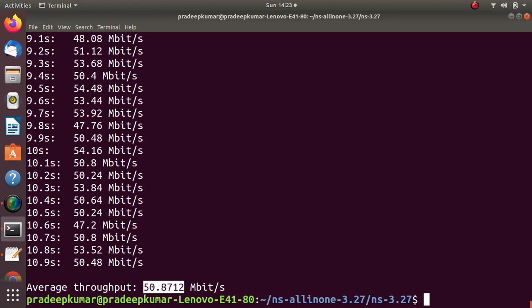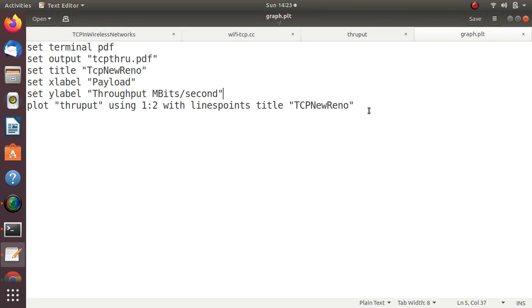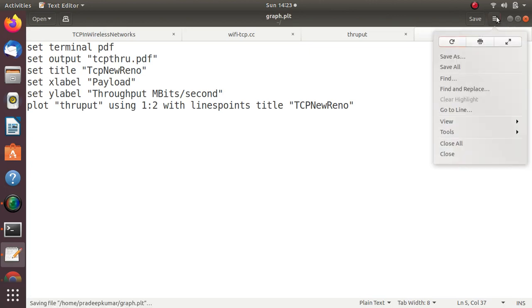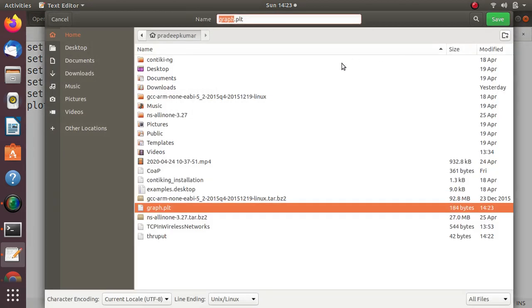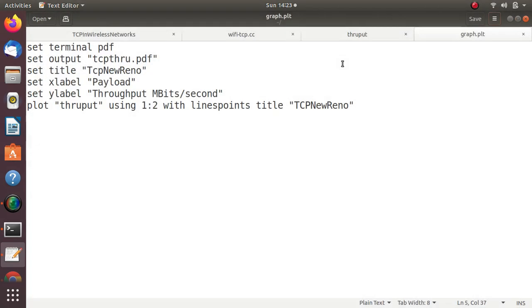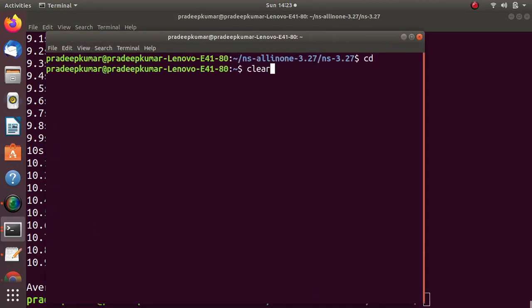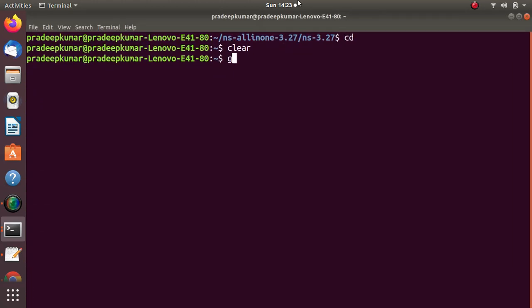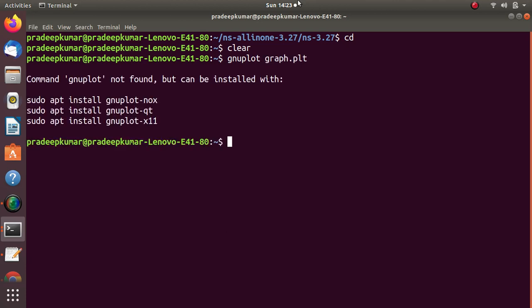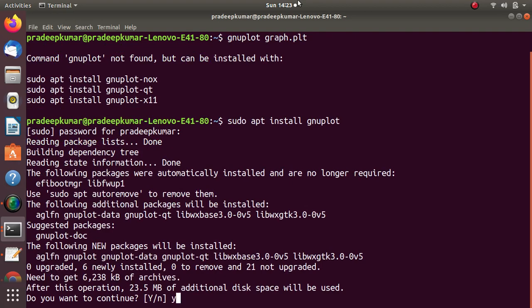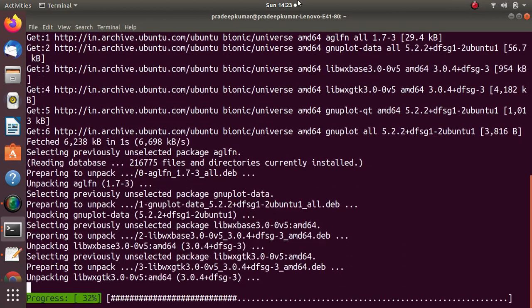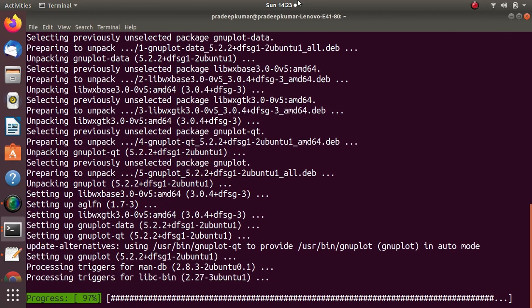So now, where did I save this? Save as. So this is also in the graph folder. Now I will go to the terminal, open a new terminal, go to the home folder. In the home folder, simply write the command gnuplot space graph.plt. It says cannot find it, so we need sudo apt install gnuplot. So it is not yet installed, so I am just installing it. The command is sudo apt install gnuplot.